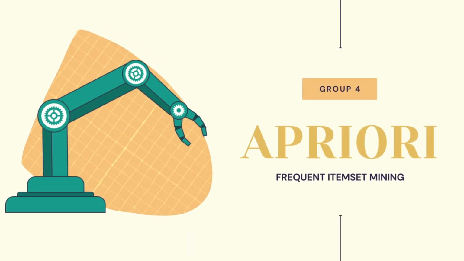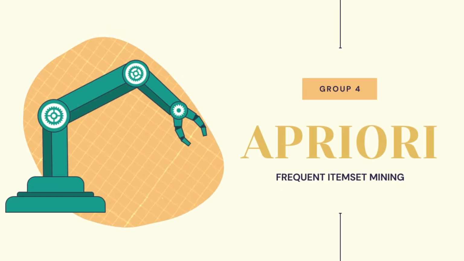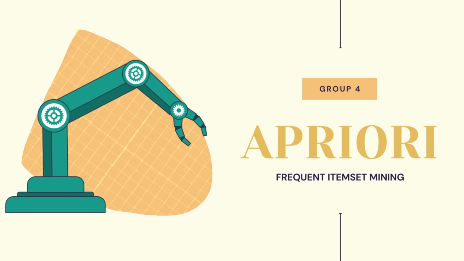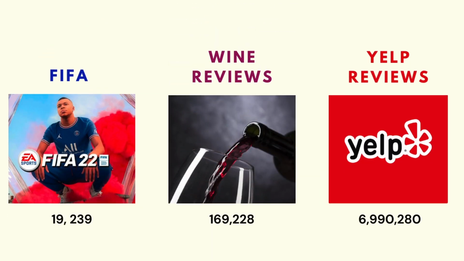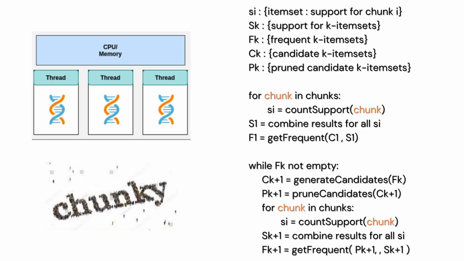Welcome to Group 4's assignment on the Apriori algorithm for frequent item set mining. We will be using these three datasets: FIFA with 19k rows, wine reviews with 169k rows, and Yelp reviews with 6.9 million rows. As we're working with a large dataset, we will need to read our data frame in by chunks. We also use multi-threading to improve the execution time of our algorithm.